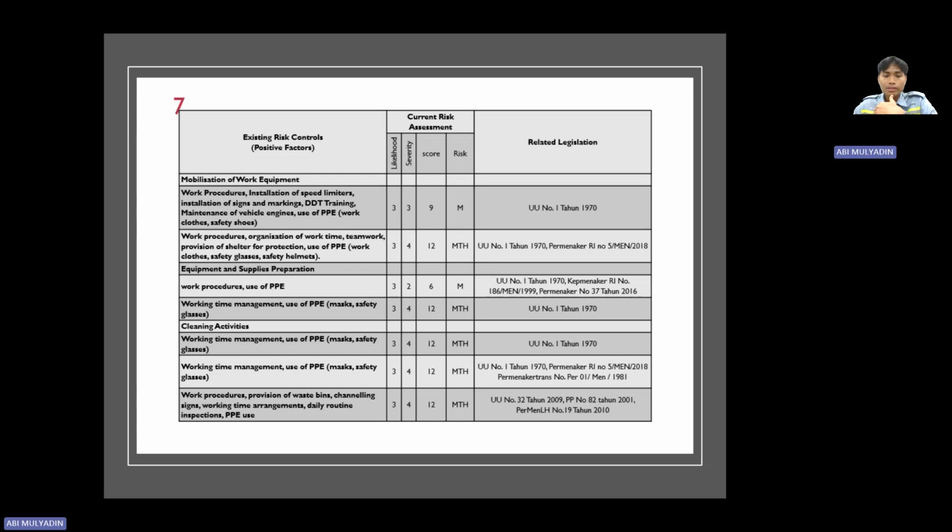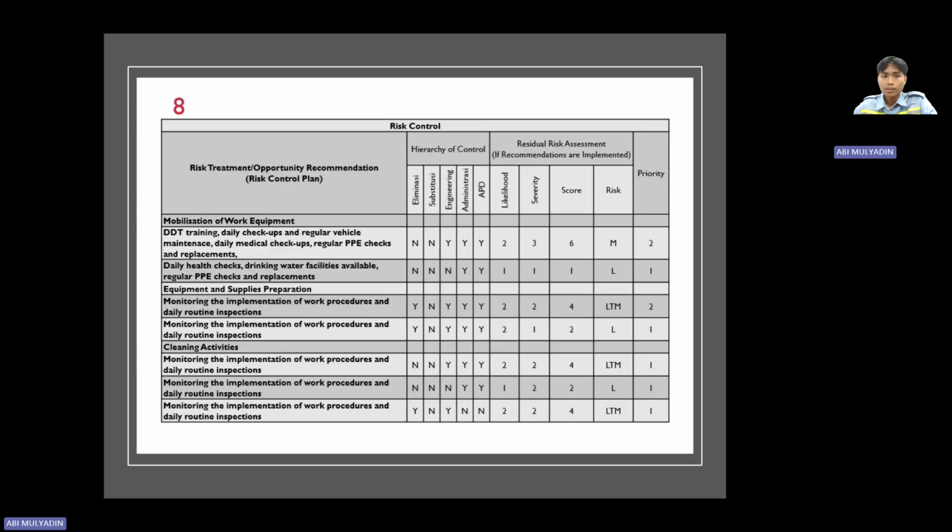And for cleaning activity, the hazards are working time management and use of PPE. Likelihood times severity, the value score is middle to high.